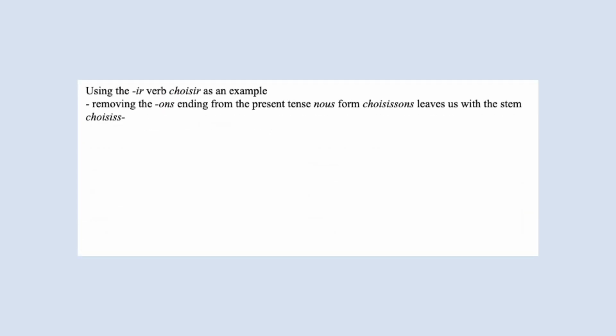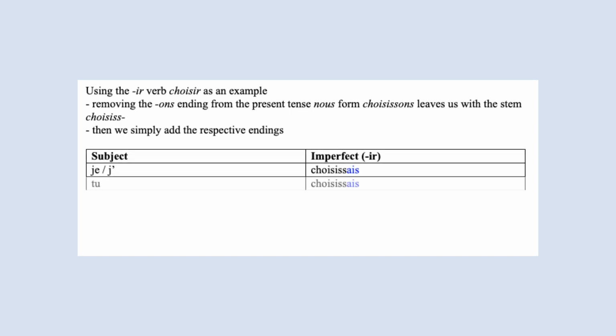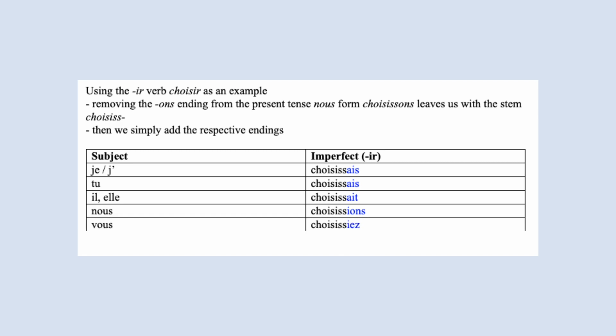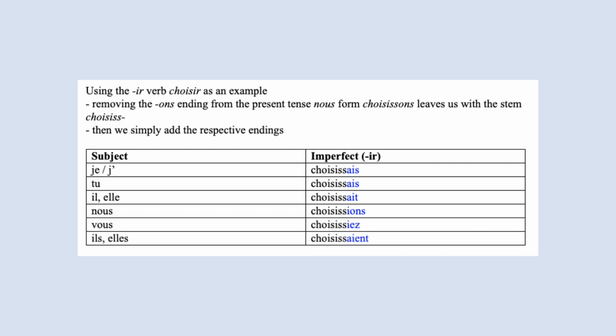Now for the verb choisir, we remove the ons ending from the present tense nous form choisissons. This gives us the stem choisiss. To this stem we add the respective imperfect endings afterwards. Choisissais, choisissais, choisissait, choisissions, choisissiez, choisissaient.